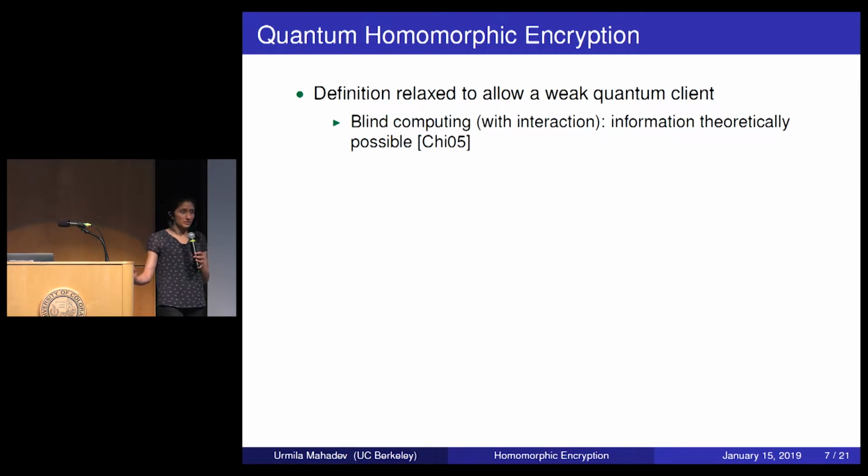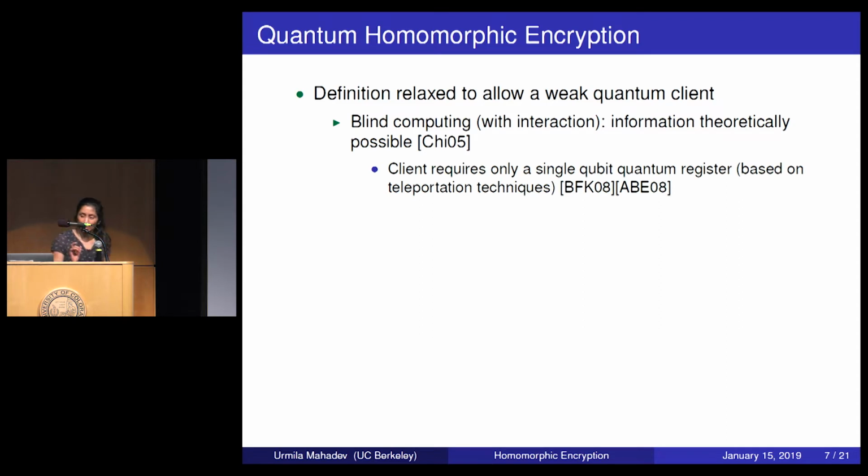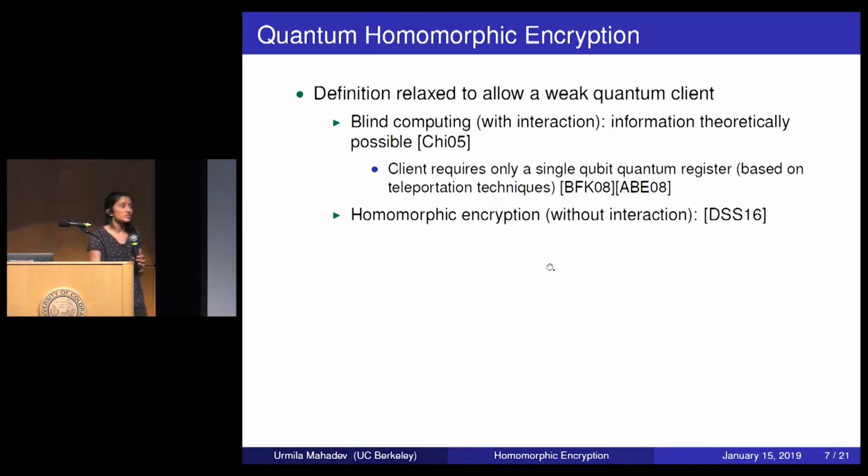So there were no assumptions. And then this model was strengthened to the point where the client required only a single qubit quantum register. So the client was so weak that all he had to do was be able to work with single qubits at a time. He still had to send over polynomially many, but at any given time, he was only working with 1 qubit. And then these results were strengthened even further by Dweck, Schaffner, and Spielman in 2016.